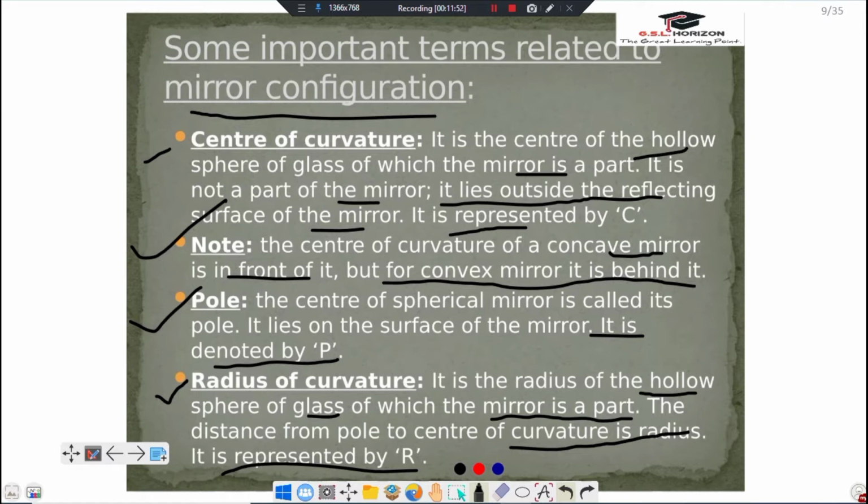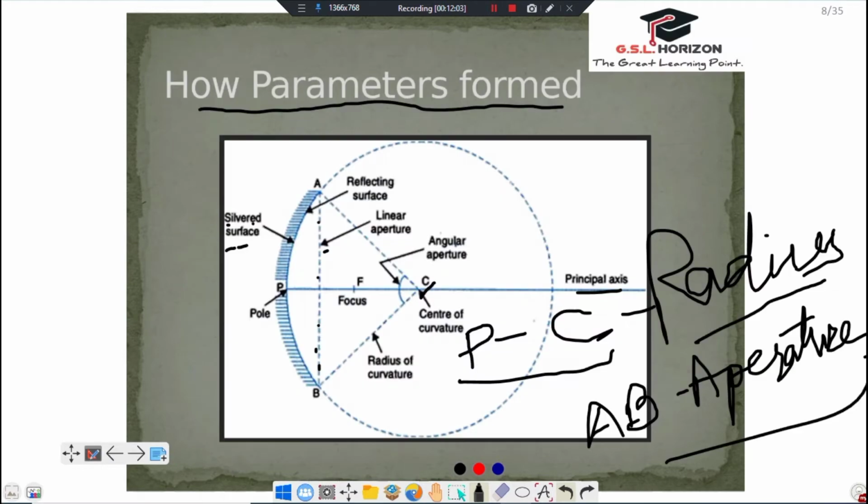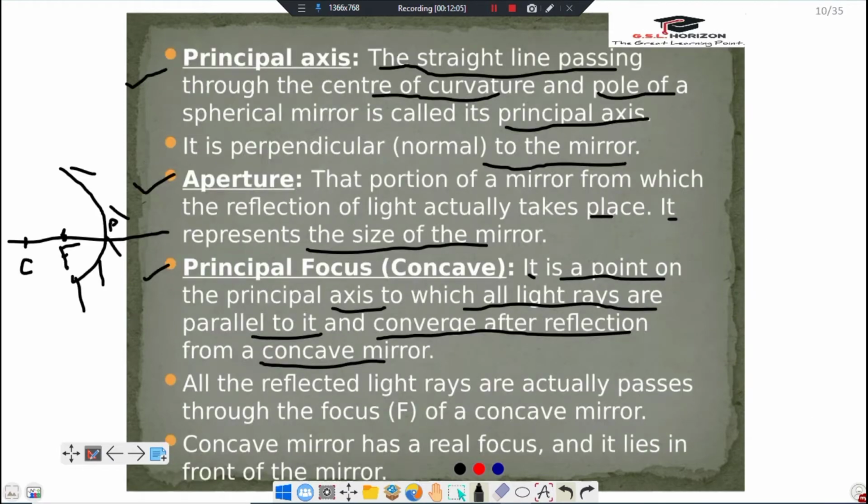This is the radius of curvature as you see here. On your image, the distance from C to P is called radius of curvature, and C is the center of curvature, F is the focus, P is the pole, and this axis is called principal axis.